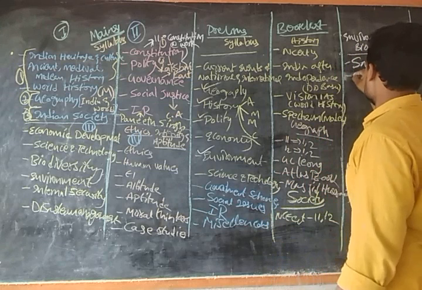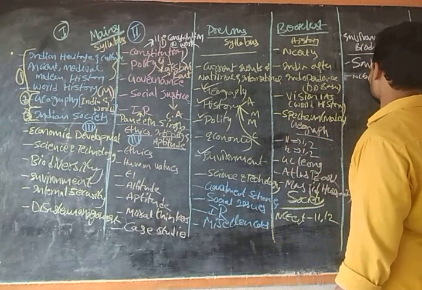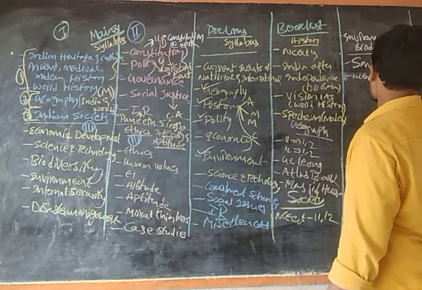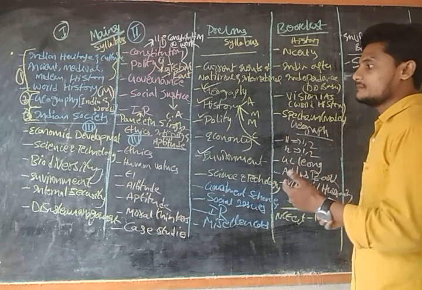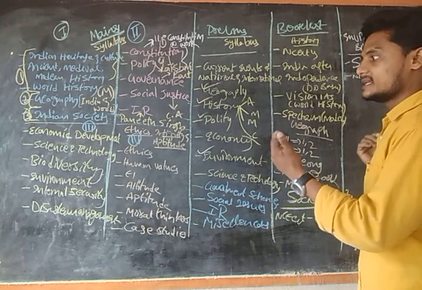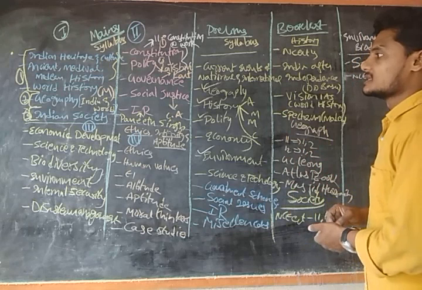And we have the NCERT, 12th class NCERT, about biodiversity and the environment.